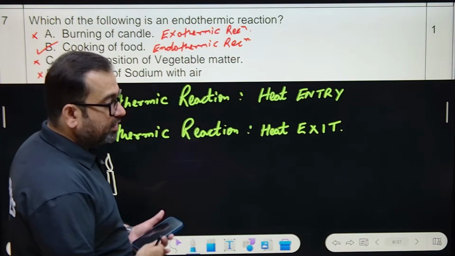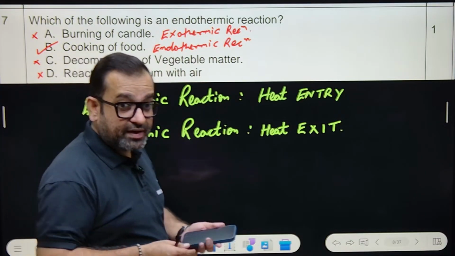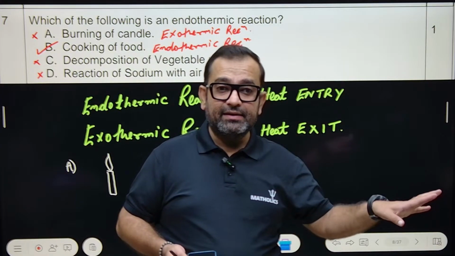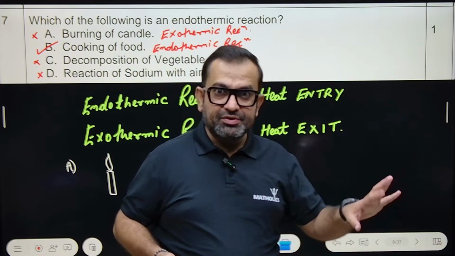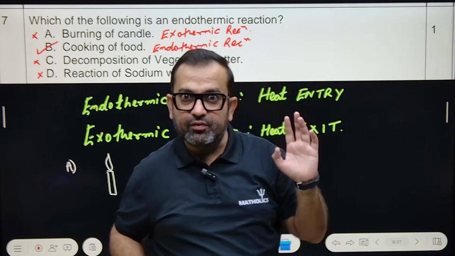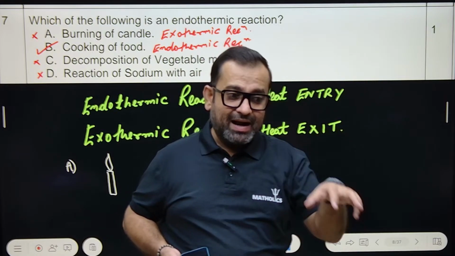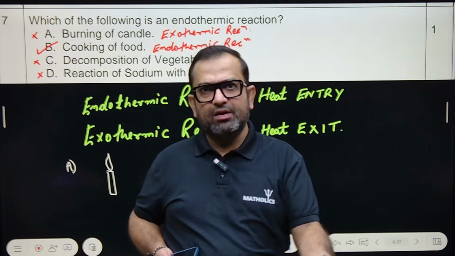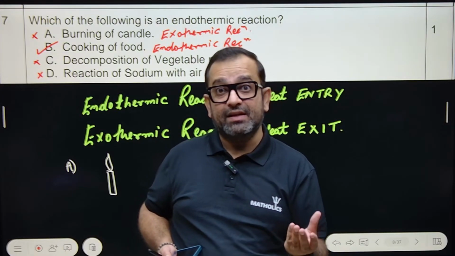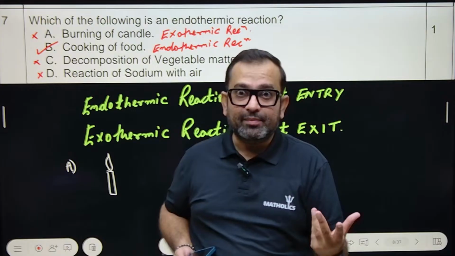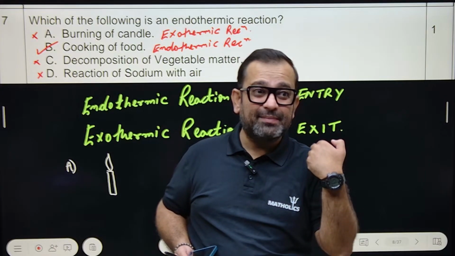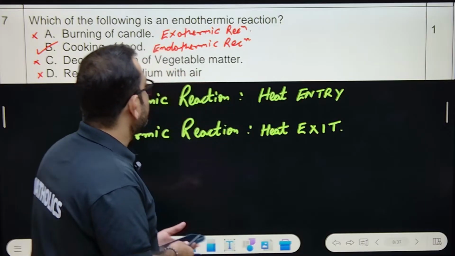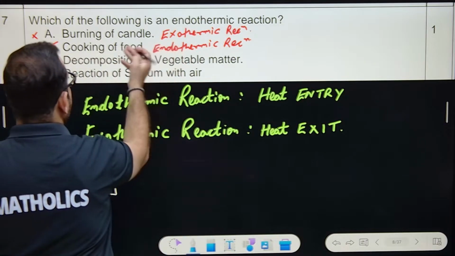Cooking of food, you tell me, cooking of food is what? Endothermic, because we have to supply heat. Have you ever heard that you are making tea using a gas stove, and using that tea you can burn whatever you want? No. So making of tea or making of food requires energy, requires heat. So it is an endothermic reaction, because heat is being entered, right? So endothermic is cooking food.